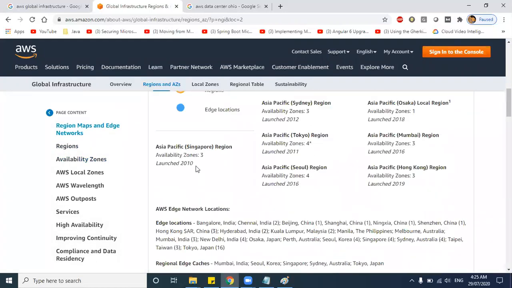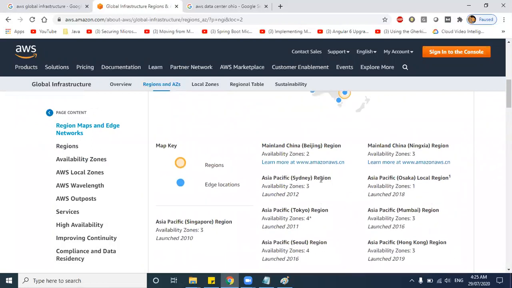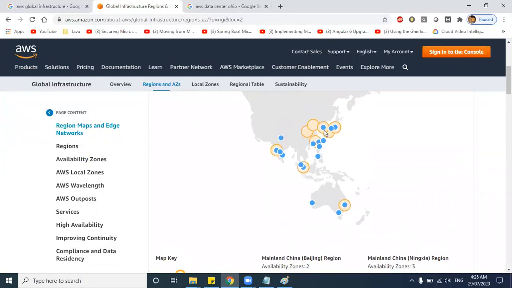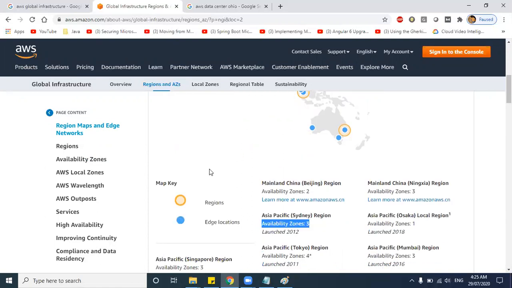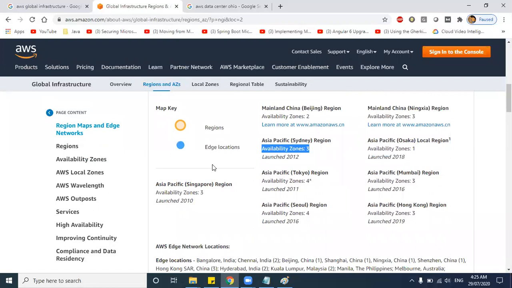So the meaning of this is, for example, in Sydney, you have three availability zones. So where are these three availability zones? For Sydney, one is in Perth, one is in Adelaide, and one is in Sydney. They make sure that all these availability zones are very near, because of the network connectivity. If you take one availability zone in Australia and one in Tasmania, the distance will be more, right? So they make sure the distance is near and there is no network latency and other issues. So that's how regions and availability zones are there in the AWS cloud.